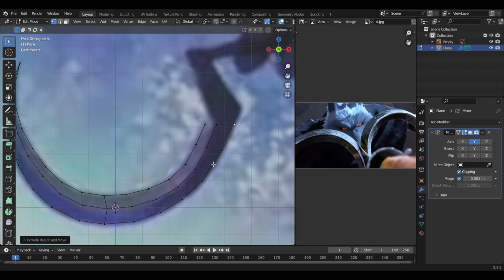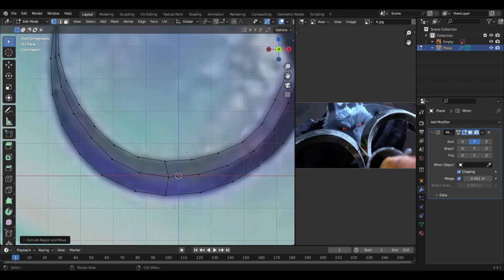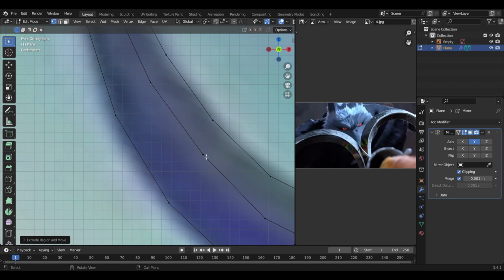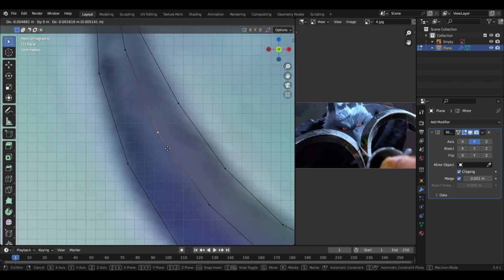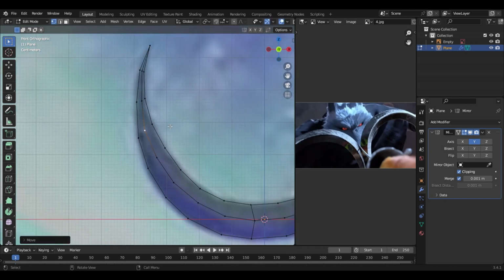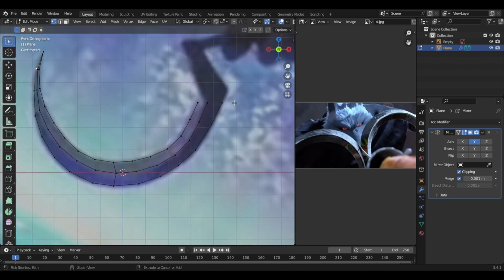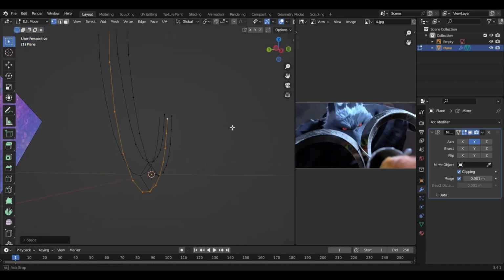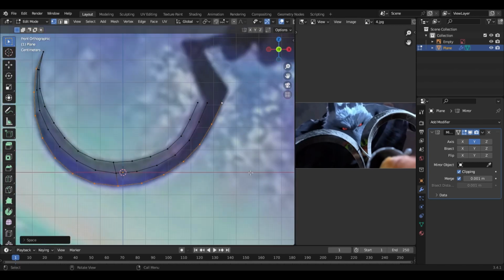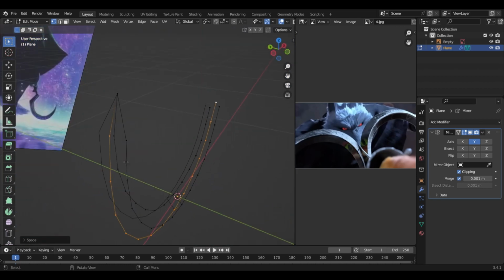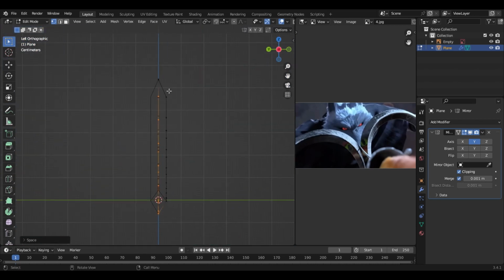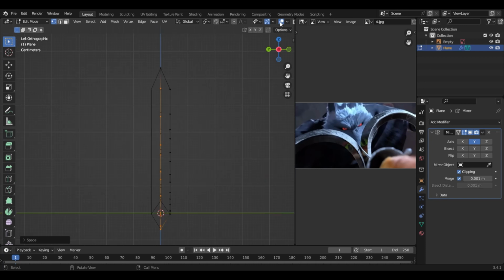Okay, and when you're done with that, you can change some stuff to make sure that it is matching the picture. For example, like this. And also don't forget to press Space on this one as well, which would make it clean. Okay, and the next thing is, as you can see, it looks kind of weird here on the x-axis.